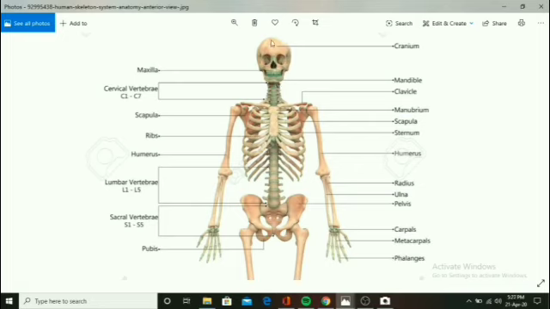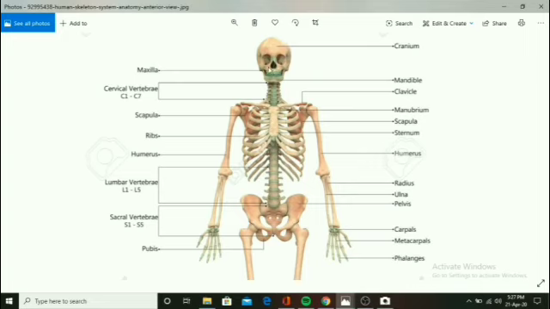The upper part, the anterior part where the head is situated, is the skull, inside which our brain is situated. This skull is called the cranium. You can see my cursor moving over here. So that is the cranium. After the cranium, you can see the maxilla. What is the maxilla? The upper jaw is called the maxilla, and the lower jaw is called the mandible.